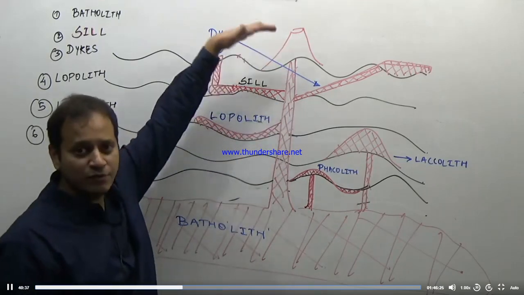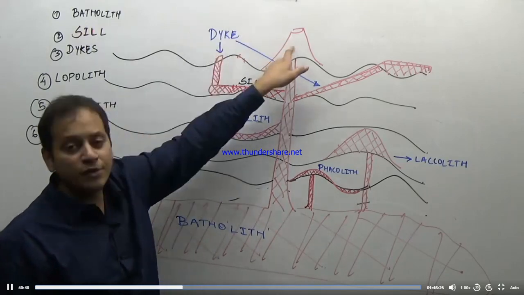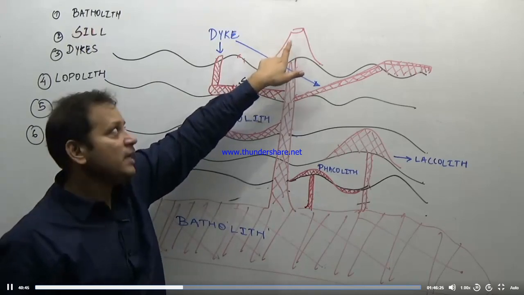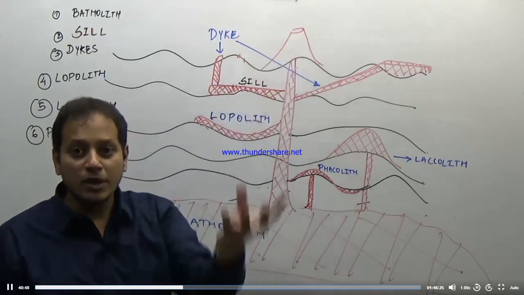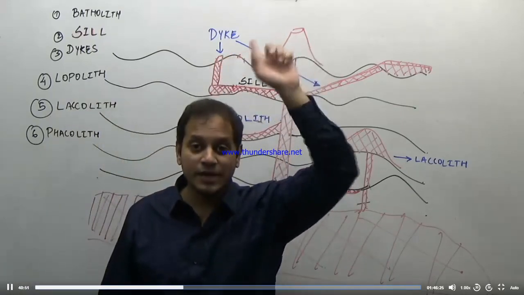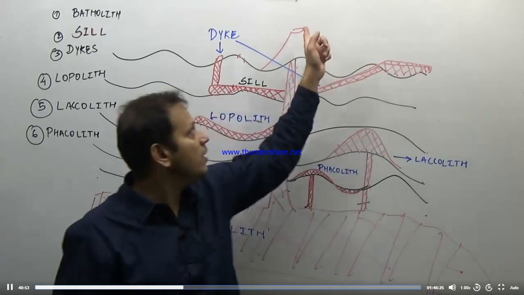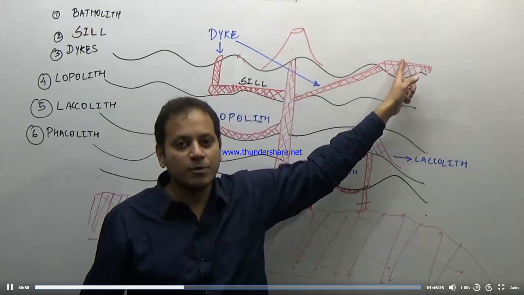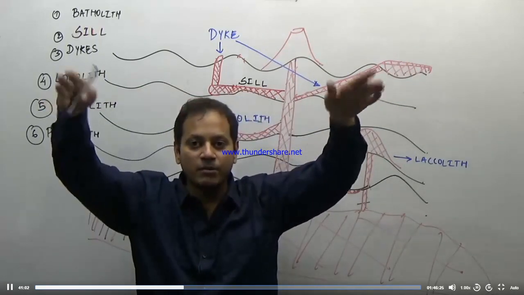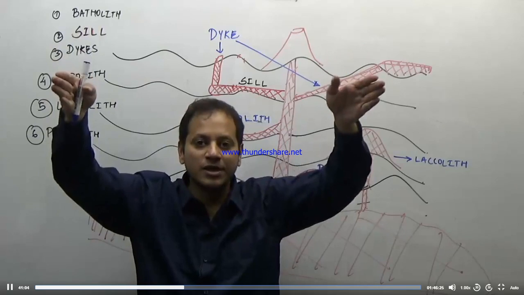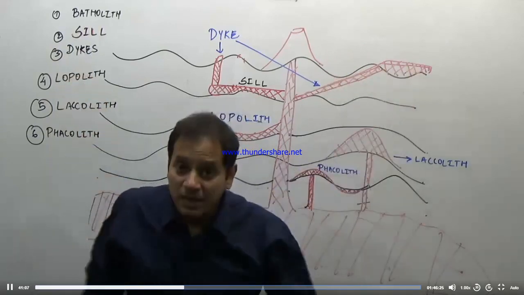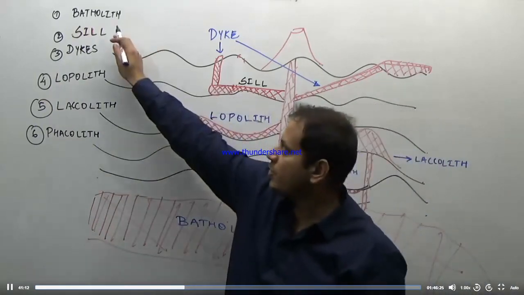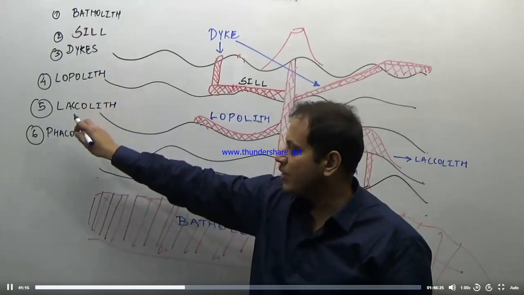If the magma comes out and flows out as lava, it will result in the formation of a volcanic mountain. So this is an extrusive igneous rock. The top of a volcanic mountain will be blown away, which is known as a crater. The crater is another kind of extrusive landform, or it will result in the formation of a flat table-like landform with steep sides, a volcanic plateau. But we are doing intrusive igneous landforms. So the intrusive igneous landforms are of 6 types: batholith, sills, dikes, lopolith, laccolith, phaccolith.